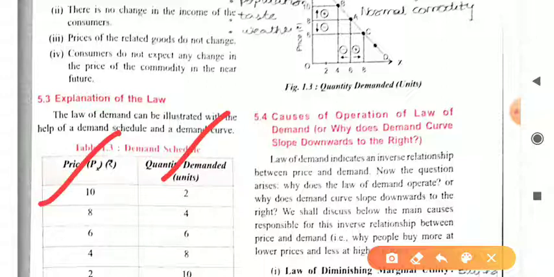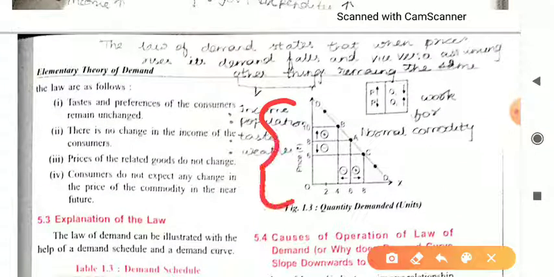Price is represented on the y axis and quantity demanded is represented on the x axis. So you have to plot quantity on the x axis and price on the y axis, and then join all these points.